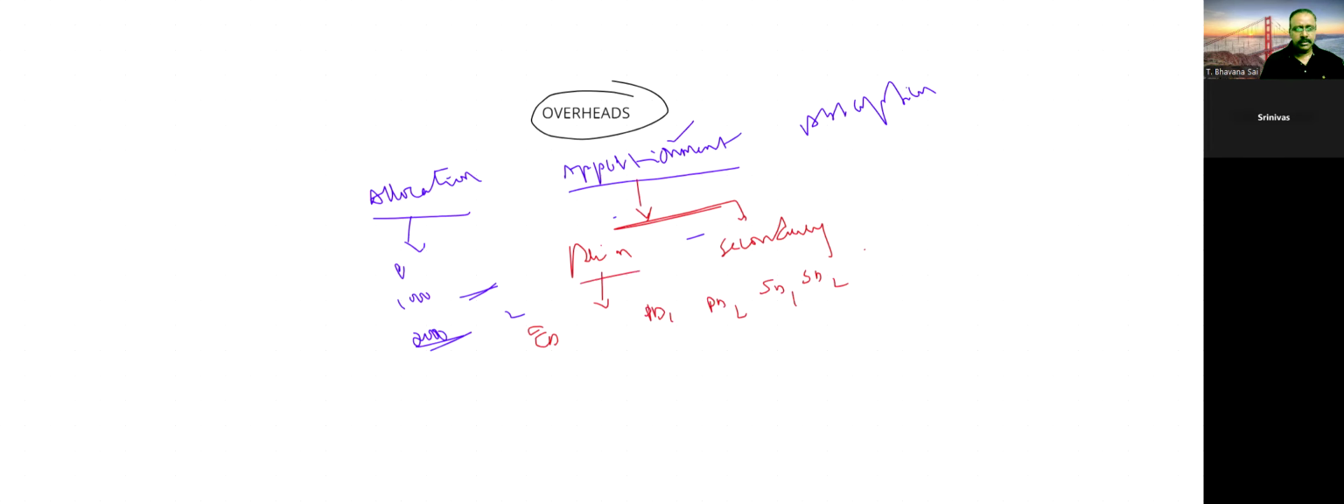So I will write like this. The bill is 4,000 rupees. Let us suppose 1,000 rupees I will give to production department 1, 1,000 rupees to production department 2, 1,000 rupees to service department 1, and 1,000 to service department 2. Now this comes under primary distribution.